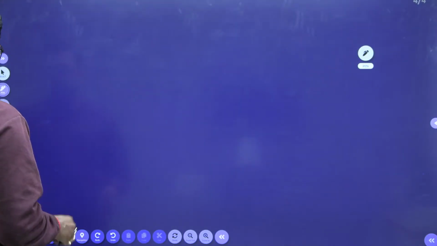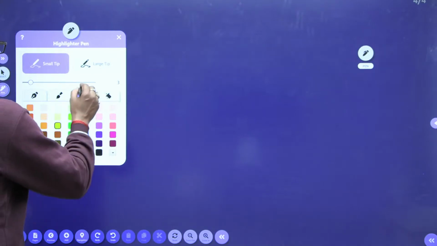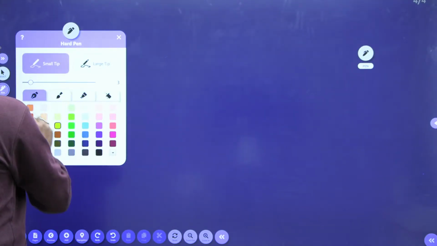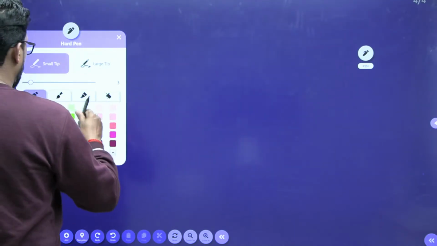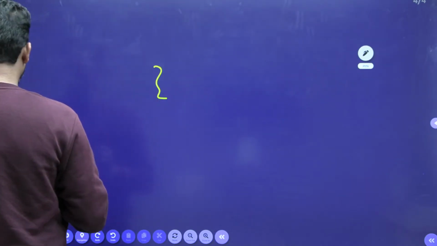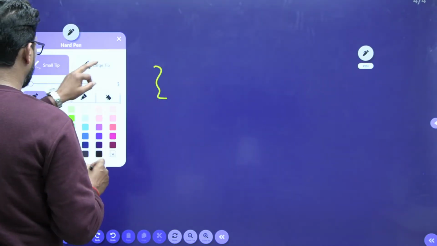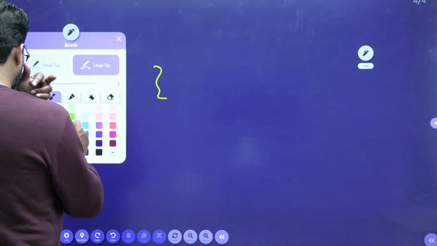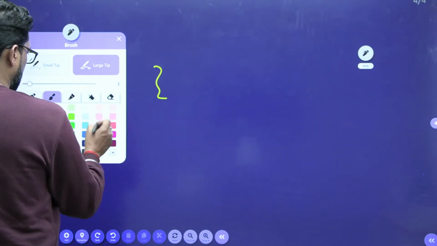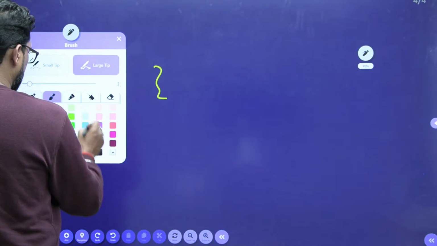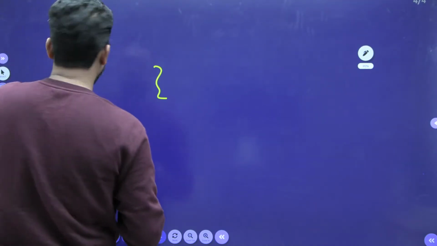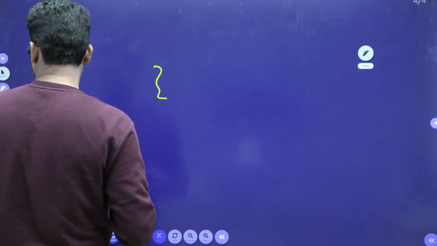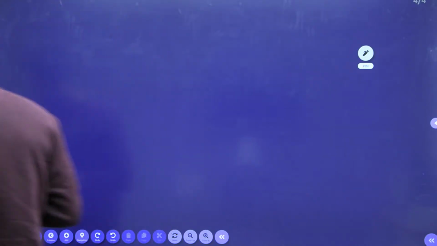Okay, so first select a pen, smaller tip, yellow, larger. Okay, now.